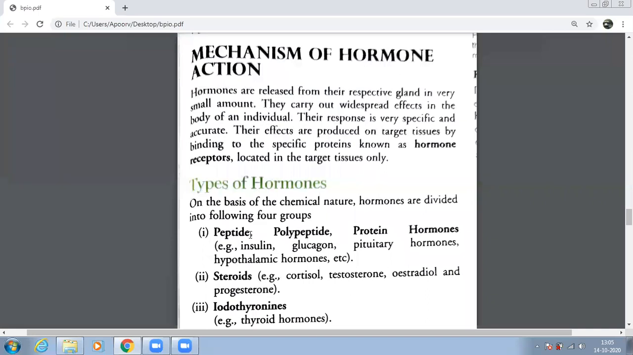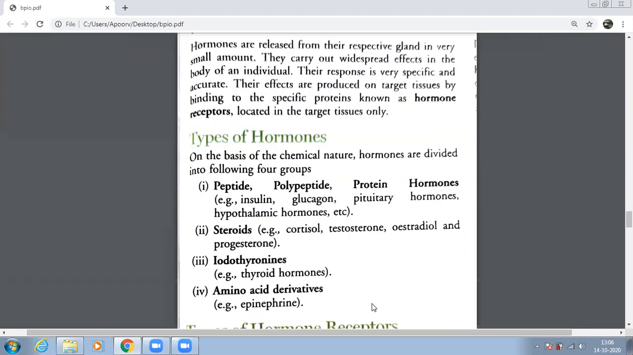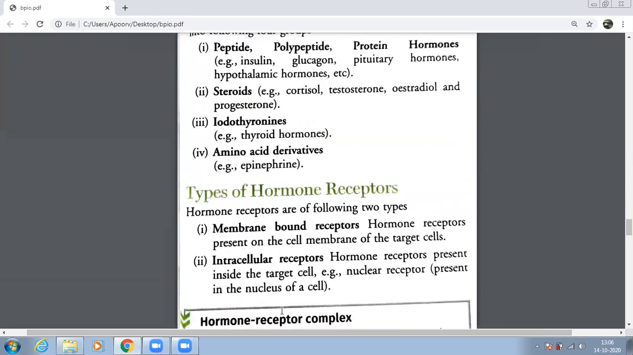These types of hormones, you have to just learn this. There are 4 groups of hormones: peptide, polypeptide, protein hormones, steroids, iodothyronines, and amino acid derivatives. Just learn the names of these 4 categories and one example of each. Now I'm coming to the main part of the chapter. Types of hormone receptors. I have just told you what is a hormone receptor.